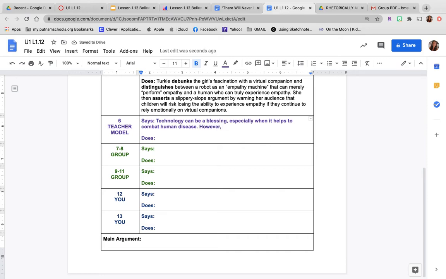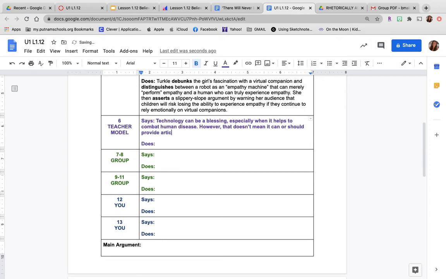However, great transitional word right there. However, that doesn't mean it can or should provide artificial intimacy. So I'm pulling some direct quotes from her, and that's perfectly fine, because in order to summarize the main idea, I've got to have some pieces directly from the text.